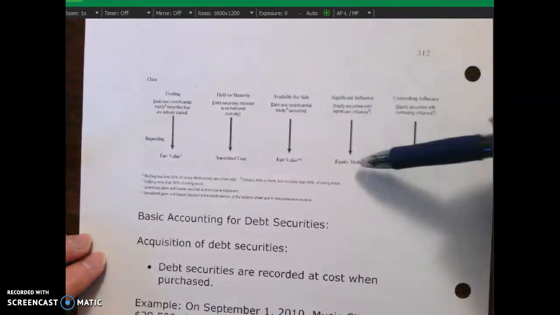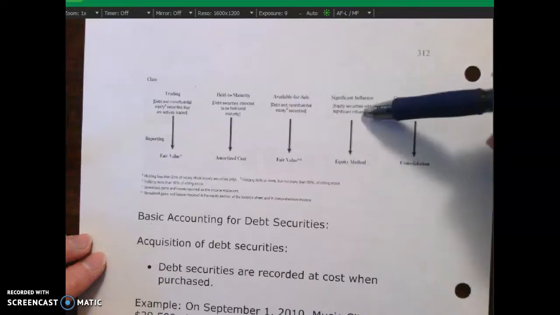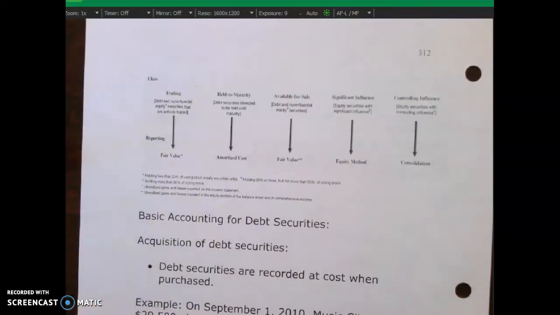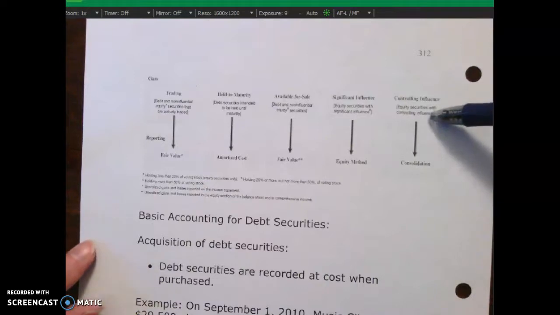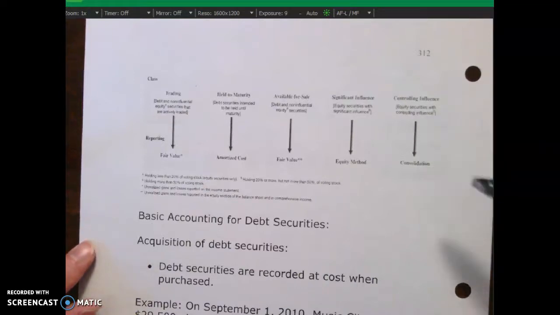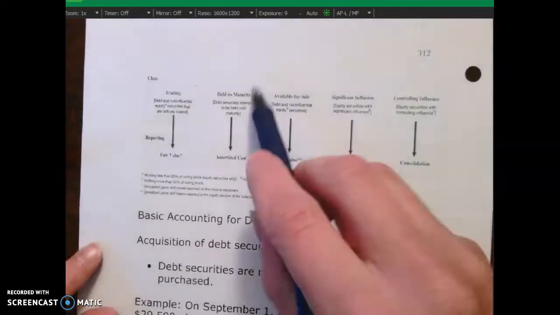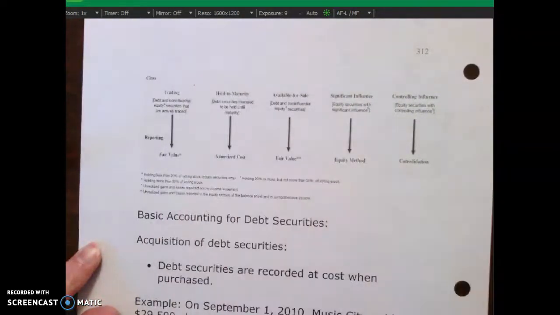Significant influence only applies to equity securities. That means we have a big ownership in the company. That would be our equity method. And then controlling influence is even more ownership of equity securities. That would be under the idea of consolidation, and we'll talk about these in future lecture videos.